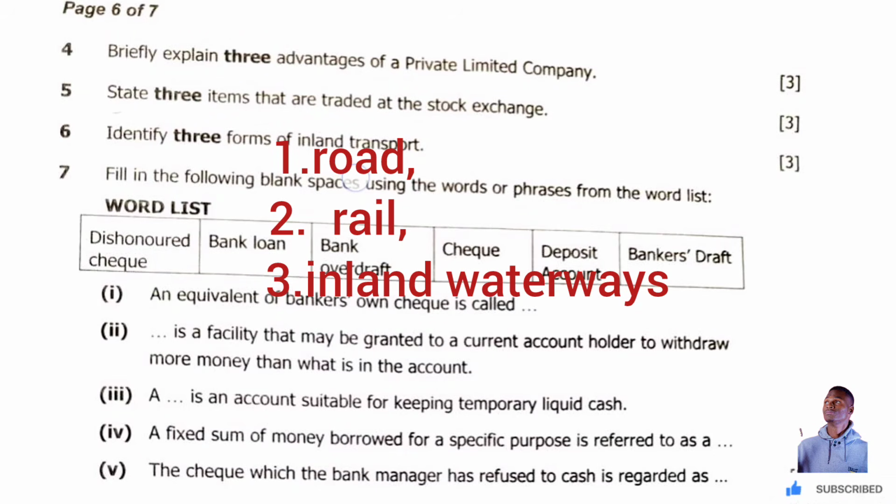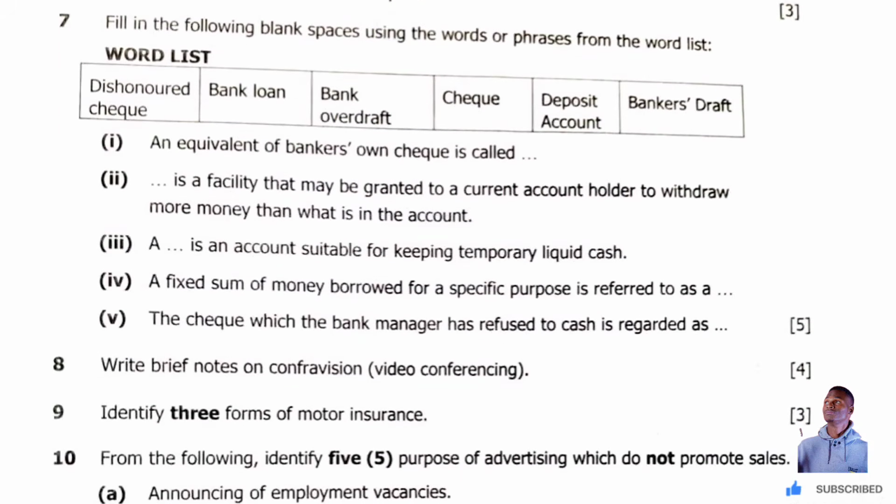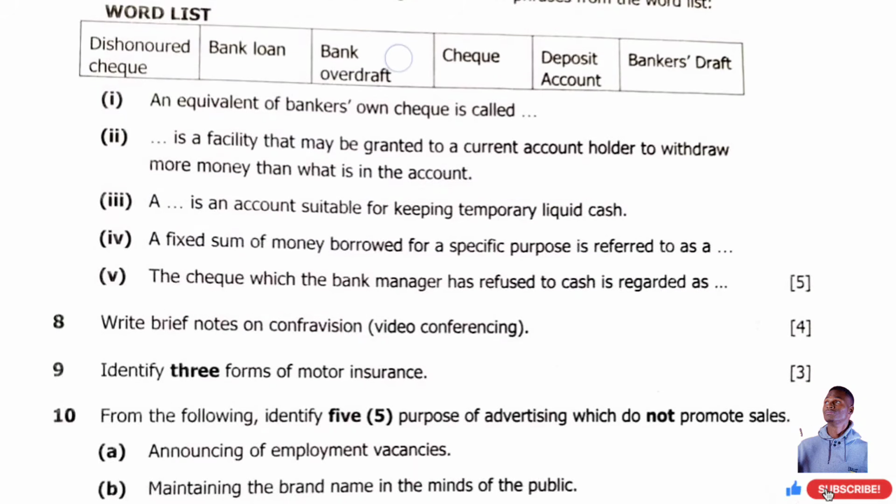Do you see? Okay, we have a table here, a word list. Fill in the blank spaces using the words or phrases from the word list. Okay: dishonored check, bank loan, bank overdraft, check, deposit account, banker's draft. This is very simple because this is the topic we have been looking at.